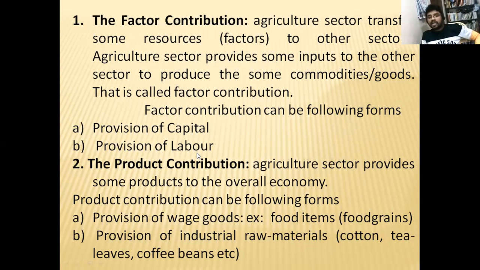As we said, agricultural laborers are converted to industrial labor, because the industries depend on agricultural laborers, since in the agriculture sector most of the laborers are dependent. Therefore, the labor can be transferred to the industries. As we discussed, agriculture farmers can get some profits, so they will save some money in the bank. The banks will give that money to the industrial person. So indirectly, the agriculture sector can provide capital as well as labor.